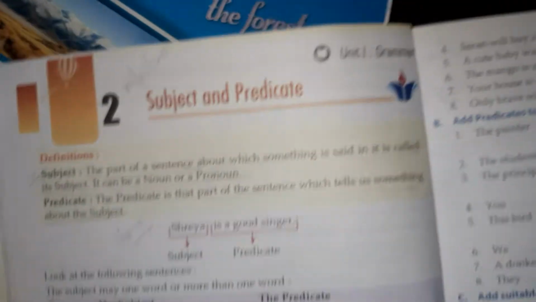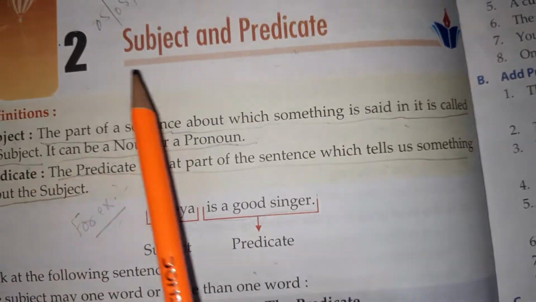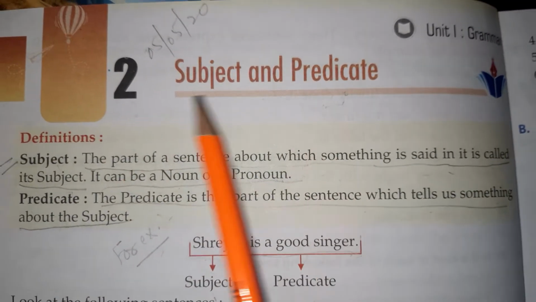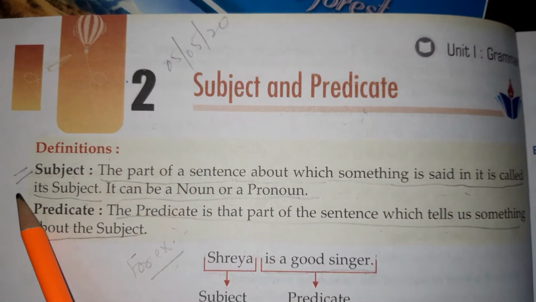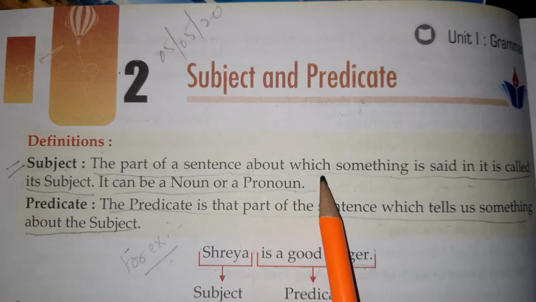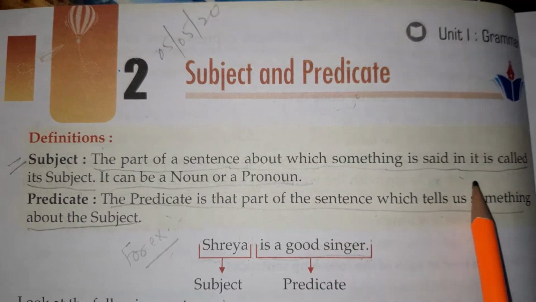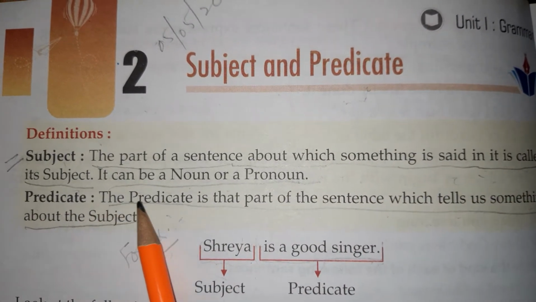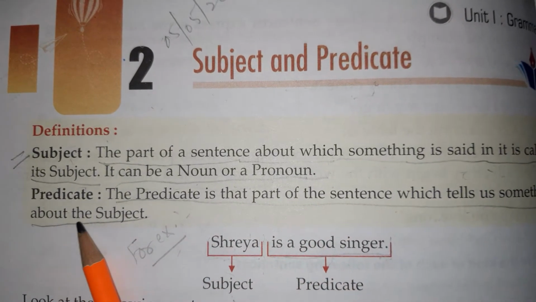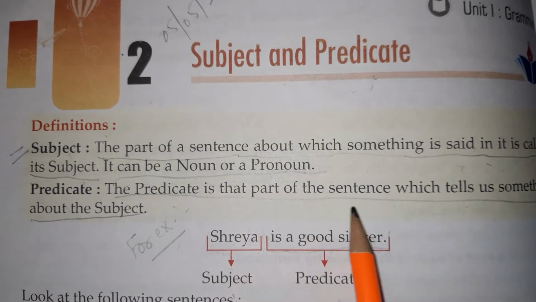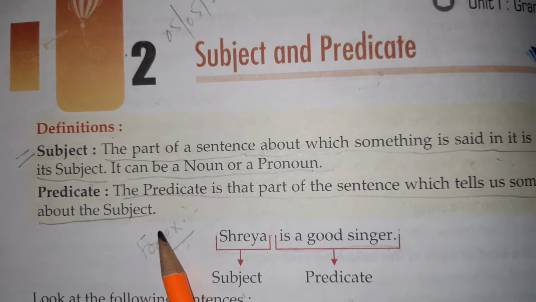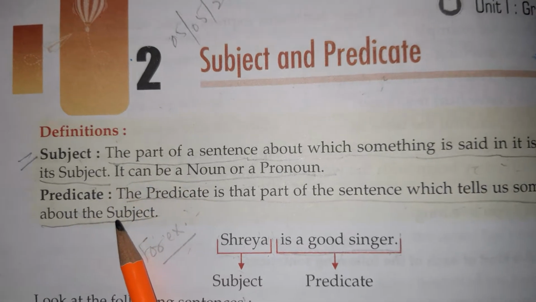Now again, first of all, you will write the definition. First you will write chapter number 2, subject and predicate. Okay, then you will write definitions. Definition of subject: the part of a sentence about which something is said in it is called its subject. It can be a noun or a pronoun. Okay, predicate. The predicate is that part of the sentence which tells us something about the subject. So these are subject and predicate.